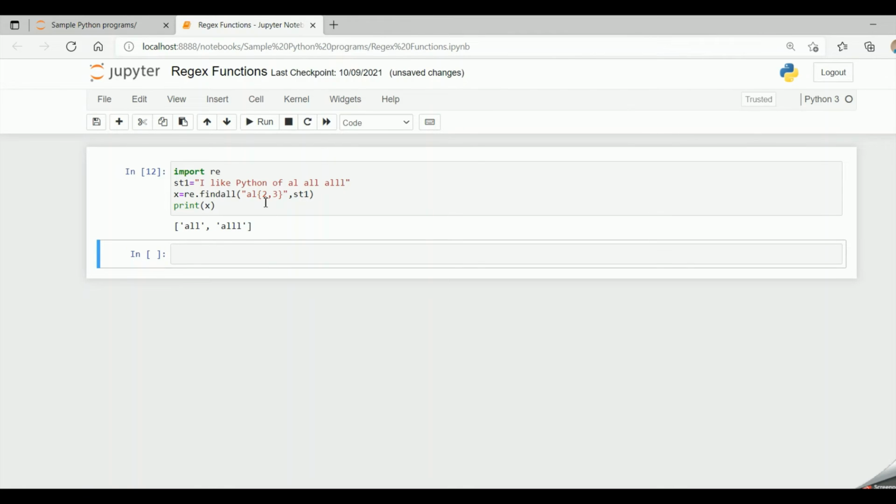So minimum it can occur 2 times and maximum it can occur 3 times. And if I give more than 3, it won't take it into consideration. Means if I give a string where L is present 2, 3, 4 times, now when I run the code, it's taking only thrice. It's not taking the fourth one.